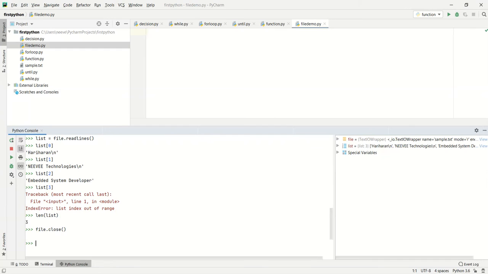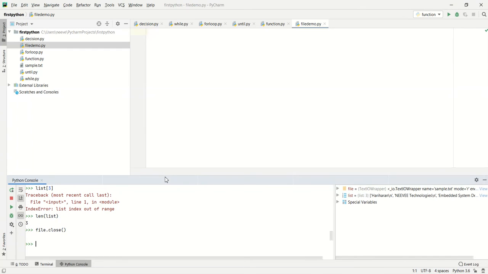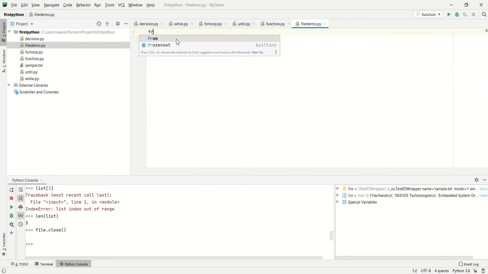And now we have the file, and maybe we can create another file to copy. Maybe we can write a program. I'm going to create fread, a file to read, open sample.txt comma read mode over here.